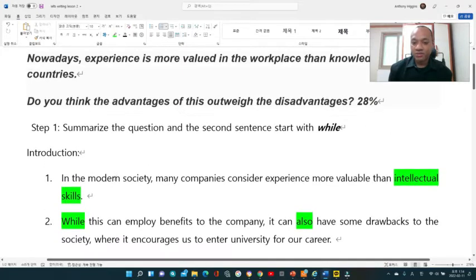Before I get started, this is the essay that I have created. You are free to use this essay for whatever purpose. It doesn't really matter, because I'm usually doing it to contribute to the students who are struggling with IELTS.